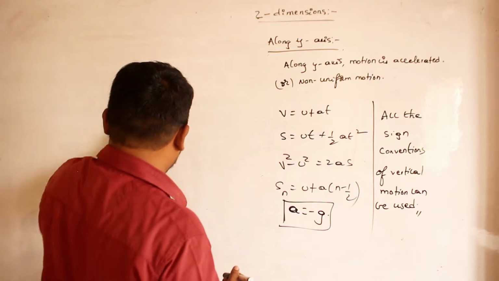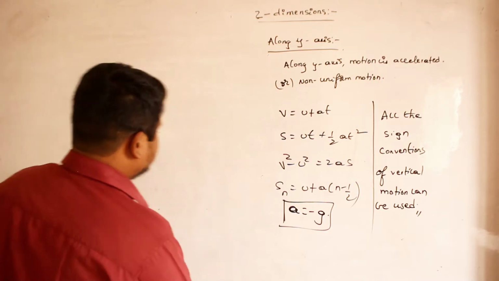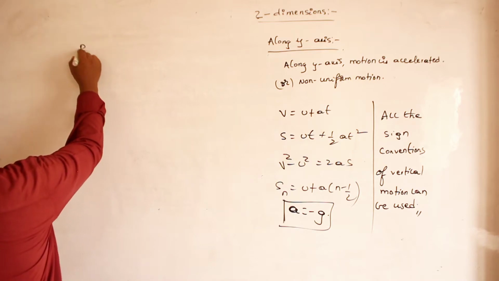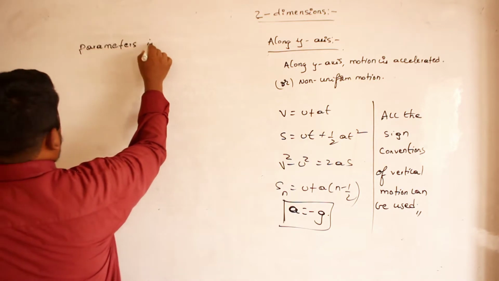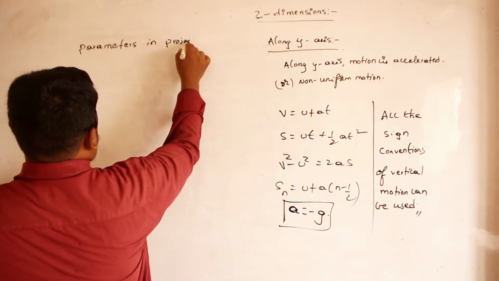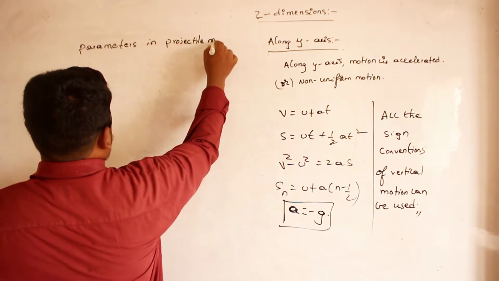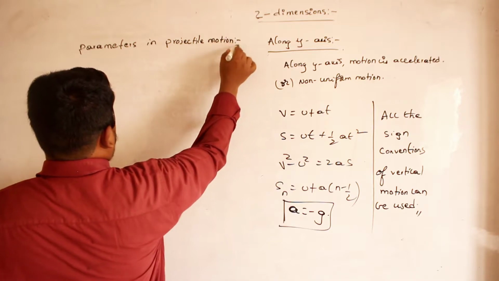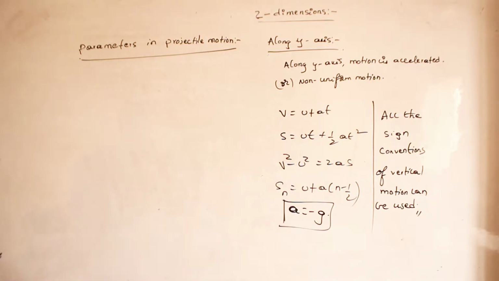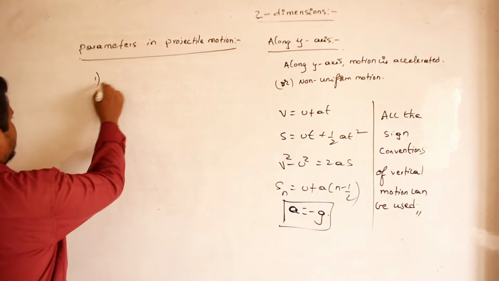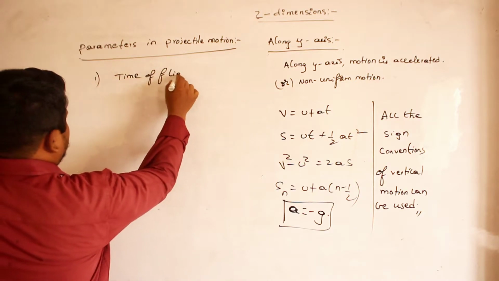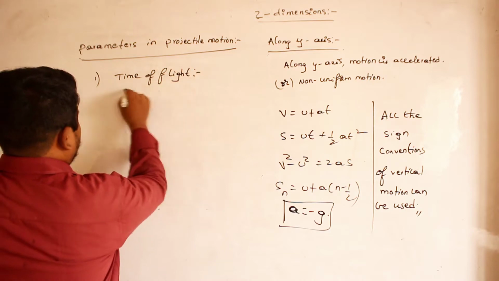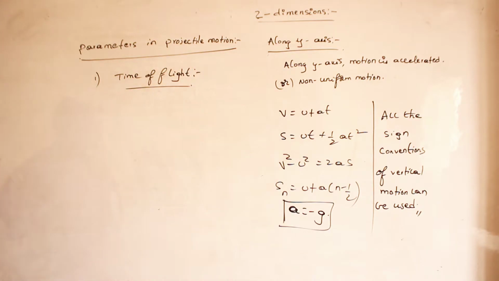What do we call them? We call them parameters along the x-axis. Sorry, parameters in projectile motion. Okay. So first of all, I will calculate the time of flight. Time of flight. Okay. So what is meant by time of flight?